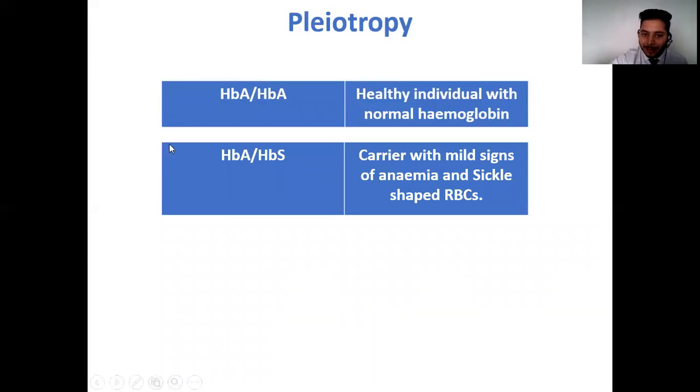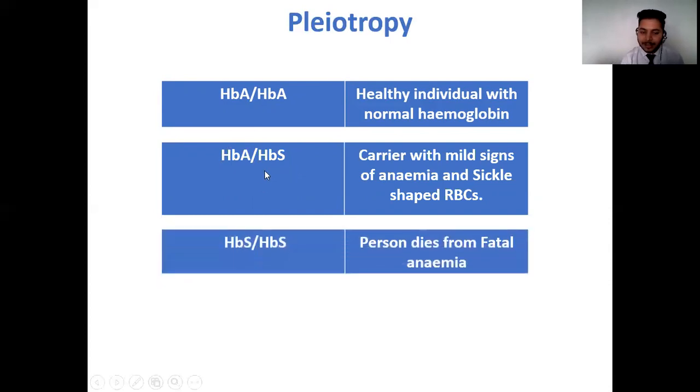And this gene HBS over here is going to act as a lethal gene. But the lethal effect you'll observe only when the HBS allele comes in homozygous combination. So my third case is a homozygous combination of HBS. Now, if both my parents contribute the HBS allele, then the offspring shows the genotype HBS HBS. And in such cases, whatever hemoglobin is produced, all of it is going to be faulty or abnormal hemoglobin. And that is why the person is going to die because of fatal anemia.